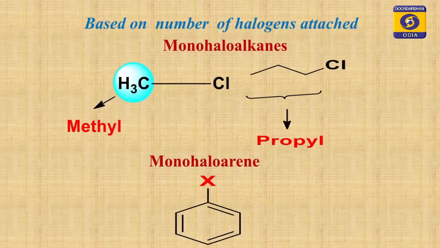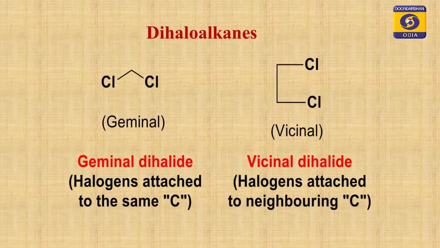Look at the next slide. Dihaloalkane is further classified into geminal dihalide and vicinal dihalide. Here you see 2 structures, one is geminal dichloride and the other vicinal dichloride. What do you mean by geminal dichloride? Remember students, if a carbon is attached to 2 halogens, it is called geminal dihalide.